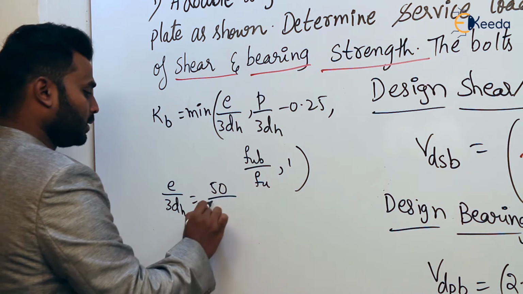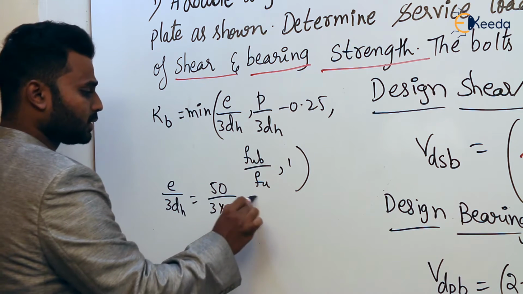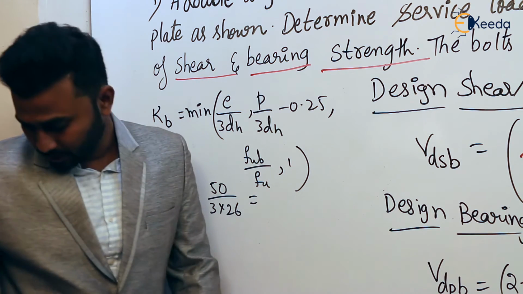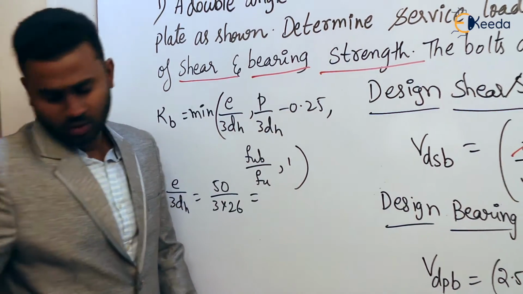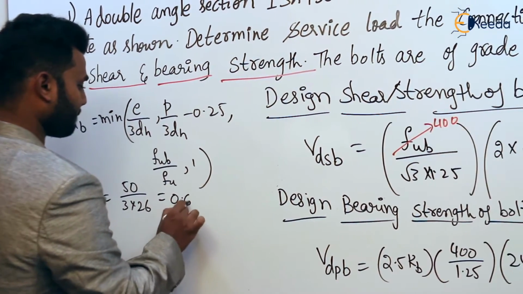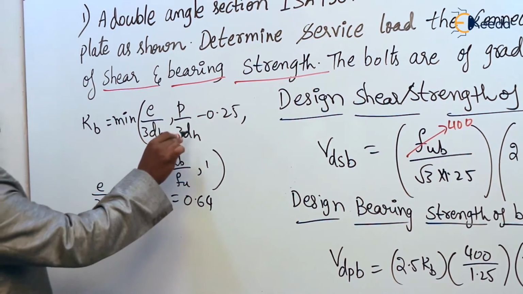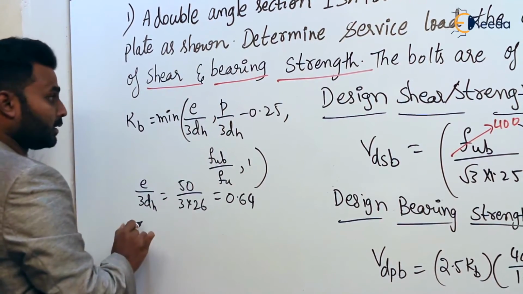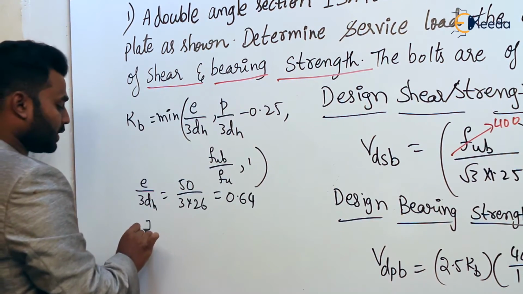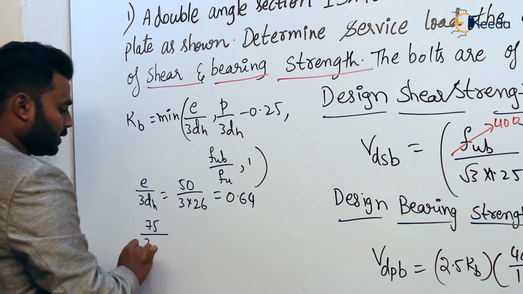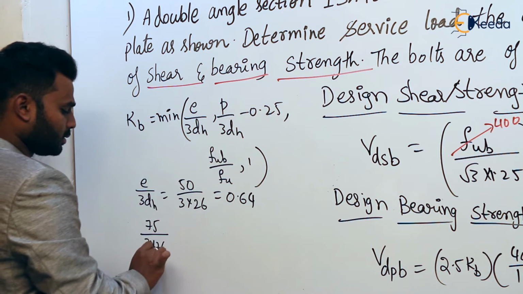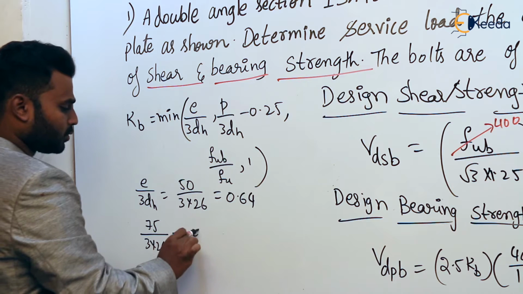Now e by 3dh: 50 by 3 into 26 comes out to be somewhat 0.64. Next, p by 3dh minus 0.25. I am directly writing: 75 by 3 into 26 minus 0.25.